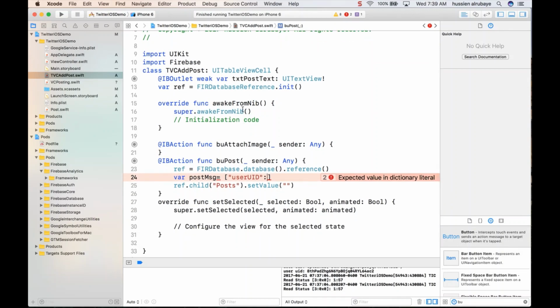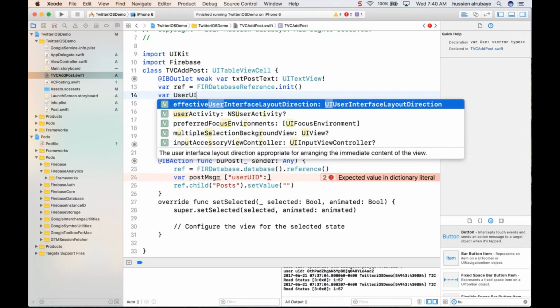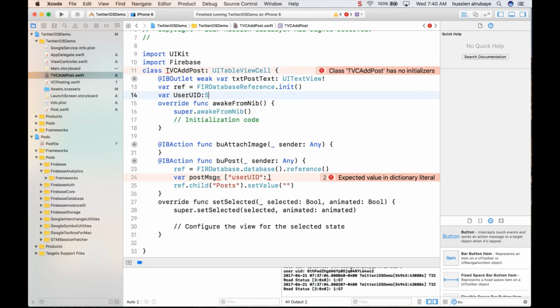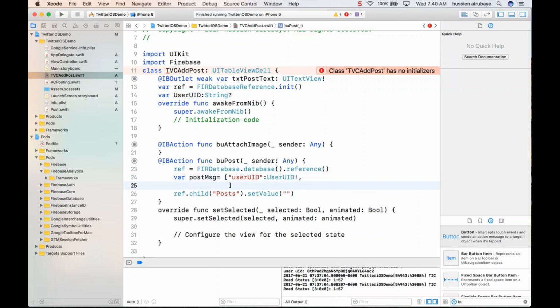Okay, this page doesn't have any information about the user UID, unfortunately. So you say var userUID, we will pass it in second, whatever user UID we have. It should be String and assigned to null, so whatever user UID we have here. And the second information I need to pass is the text of the post, so whatever text the person adds here, whatever the text dot text, just pass it as the text of the post.